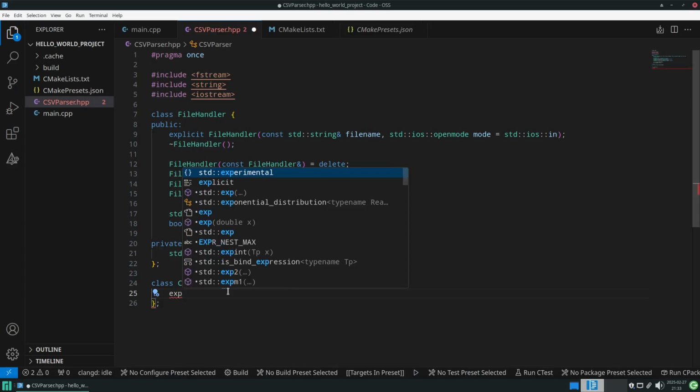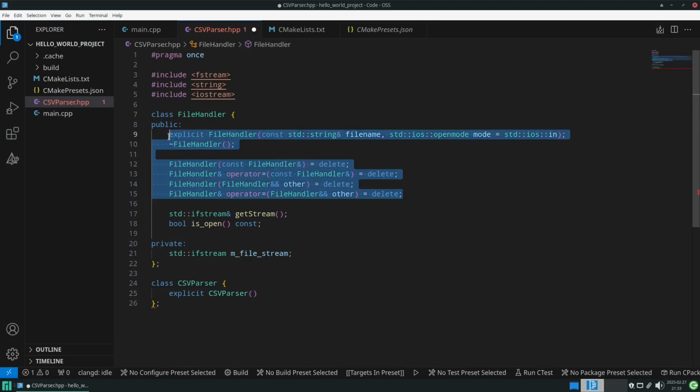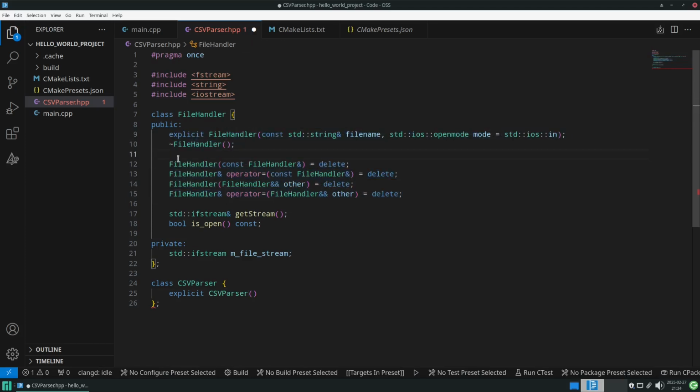And for our CSV parser, it should be relatively simple. We also want to have an explicit constructor. Basically, the idea behind all of this boilerplate, so to speak, is to make our class really, really hard to use in a wrong way. So anything you can think of, how a user might misuse our class or how a user might use our class in a wrong way, we want to disallow that or handle these cases properly.